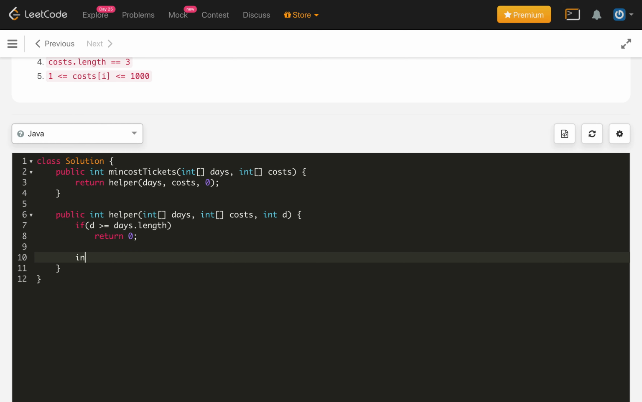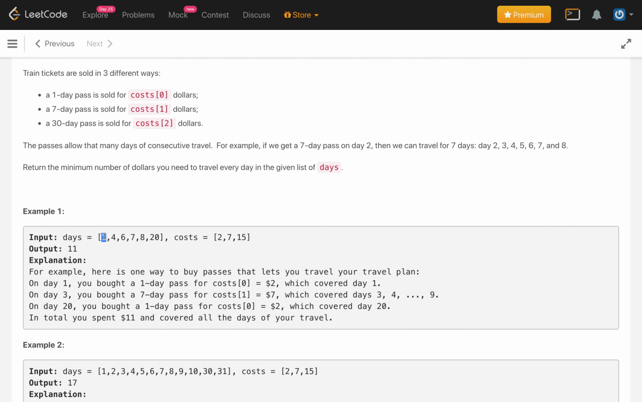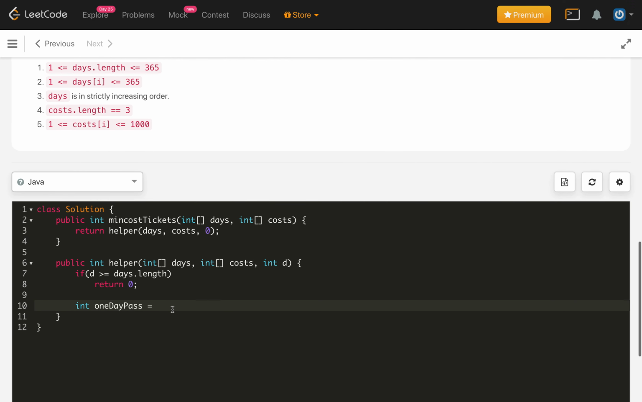Otherwise we will get the 1 day pass, let's say, every time. So here we will be traveling on a particular day, like say we want a 1 day pass for this trip, then a 1 day pass for this trip, and so on. In that way we will just call the helper method and pass the days, cost, and d plus 1, plus the cost of buying a 1 day pass, which is cost of 0.